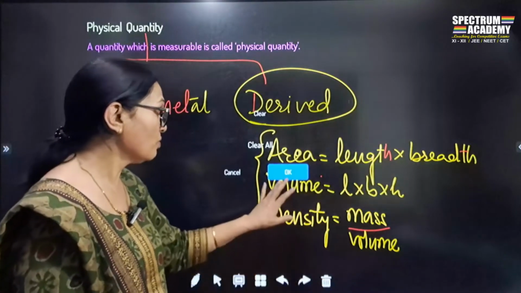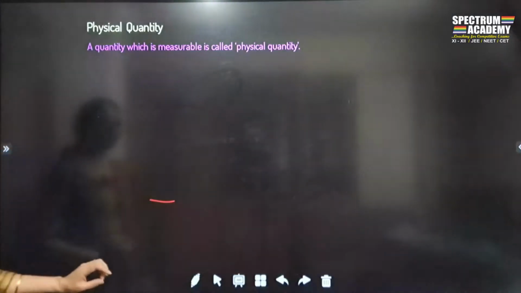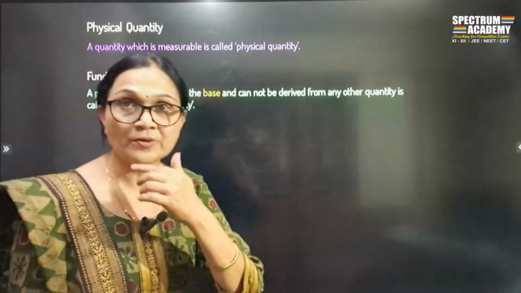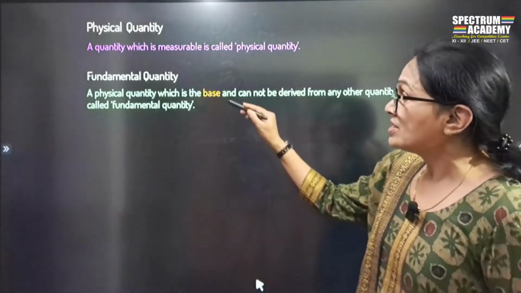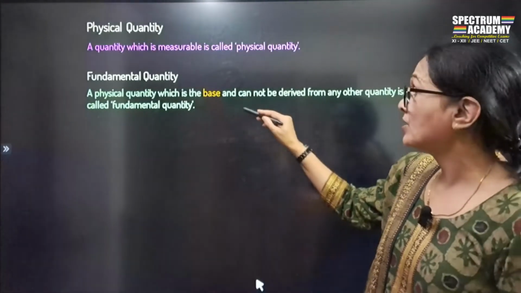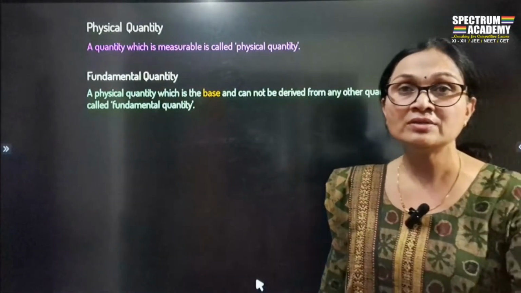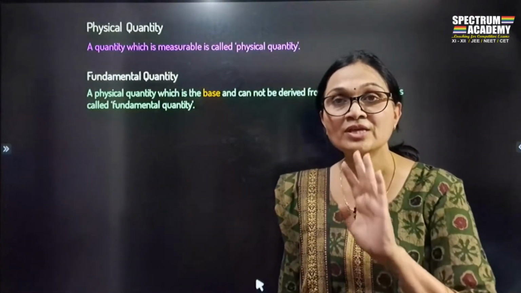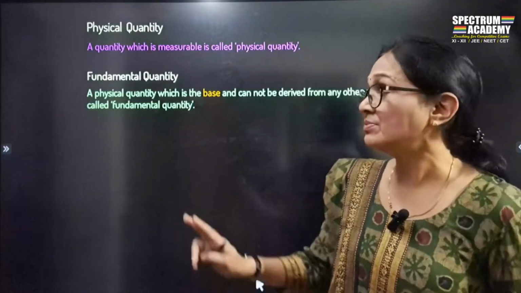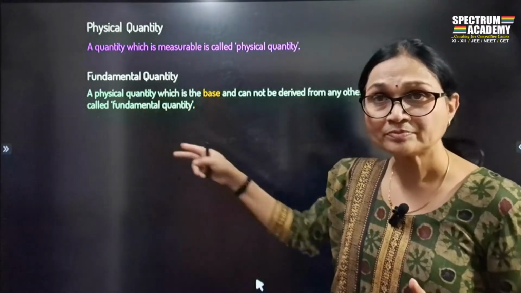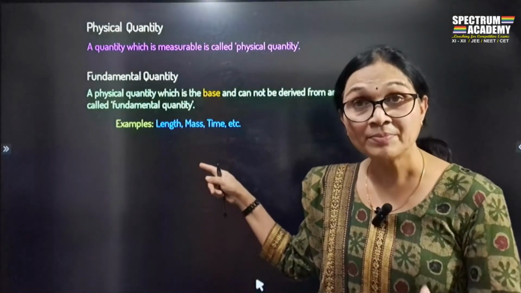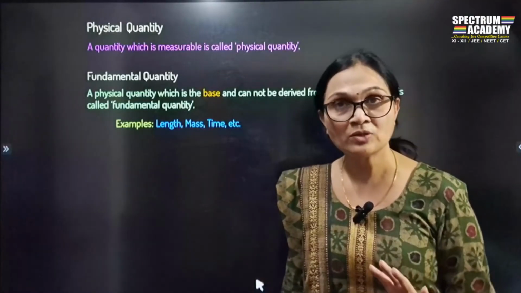So I think I have made it very clear what is a fundamental quantity and what is a derived quantity. So if we know this, let's go to the next. Let's see what the definition of a fundamental quantity is. What is a fundamental quantity? It is a basic quantity, which is a base quantity. Okay? Fundamental means basic, and it cannot be derived from any other quantity. It cannot be measured with the help of any other. It is independent for its measurement. That particular quantity is called what? Fundamental. If we have to give examples, length, mass, time, temperature, all these are examples of fundamental quantities.